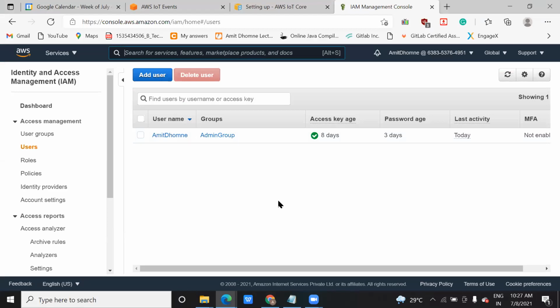If you try on your own account, you might be able to use every service because you are using your own account, right? You have created your own account with your credit card credentials, right? But when we work in an organization, we have limited facilities. So you should be aware of what a role is and what an IAM role is.